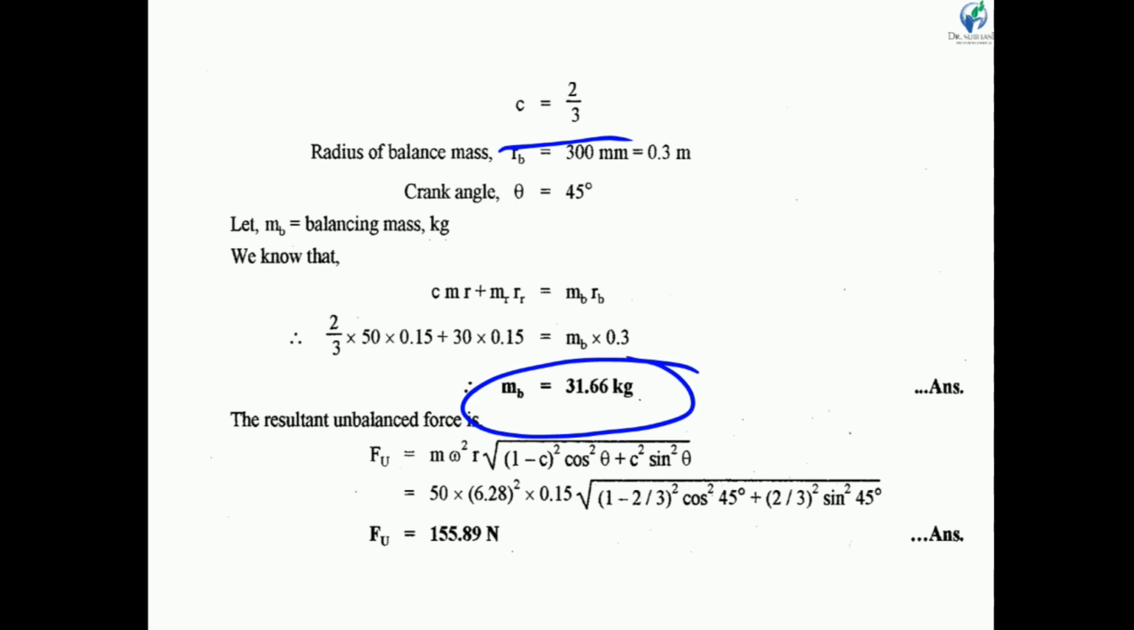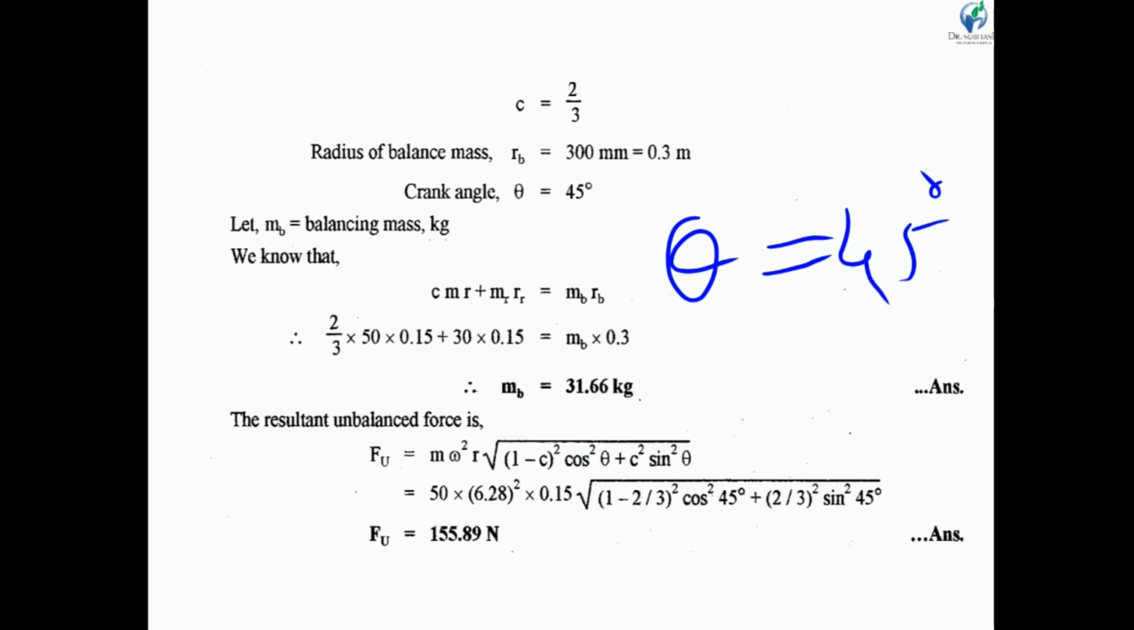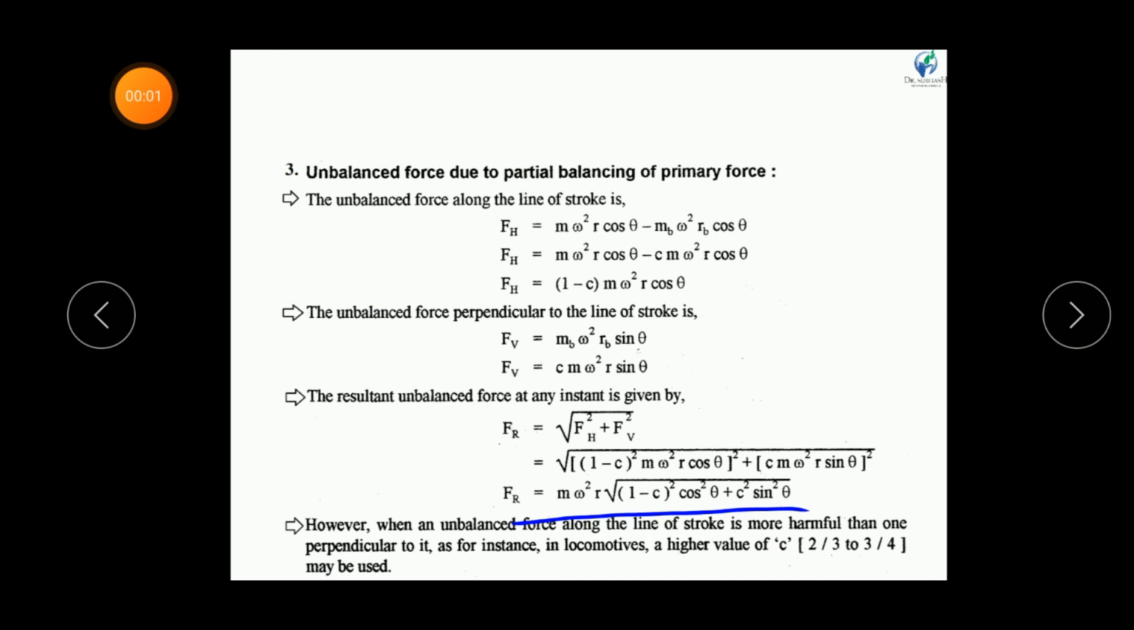Okay, now we want to determine the resultant unbalanced force when the crank makes an angle 45 degree with inner dead center. So in our case theta is 45 degree. Now we use the direct equation of resultant unbalanced force at any instant. This equation we have derived.